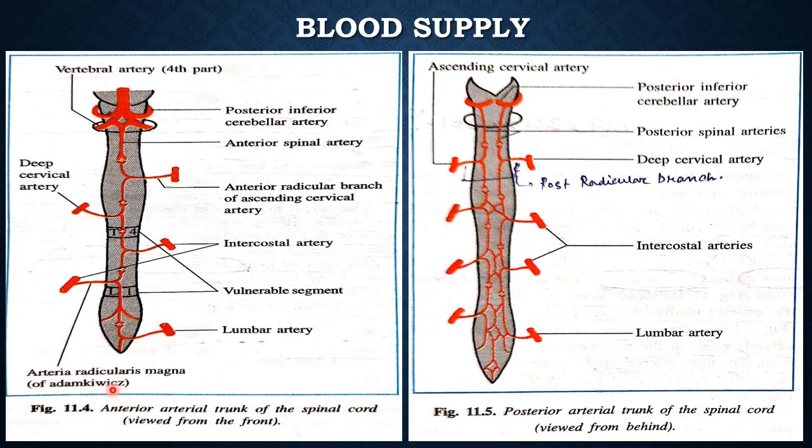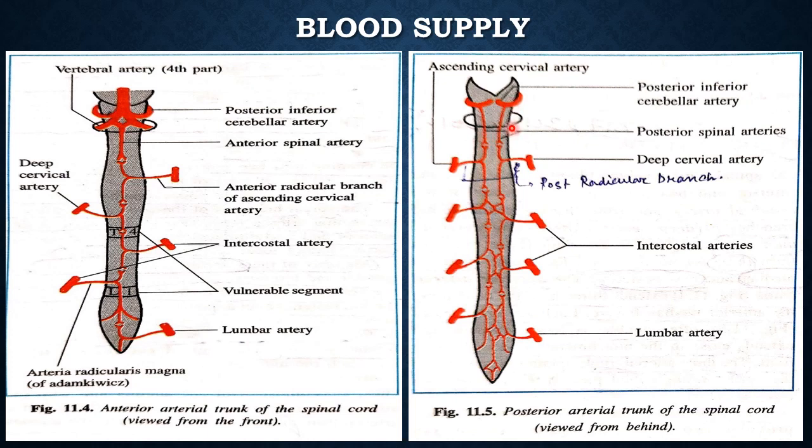Now these branches form three longitudinal arterial trunks. This is one longitudinal arterial trunk, this is another, and this is the third. So from these three longitudinal arterial trunks there are three branches: the anterior median and two posterior. This is the anterior median branch, and these two are the posterior.